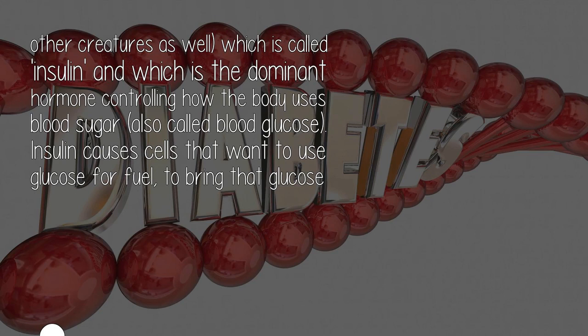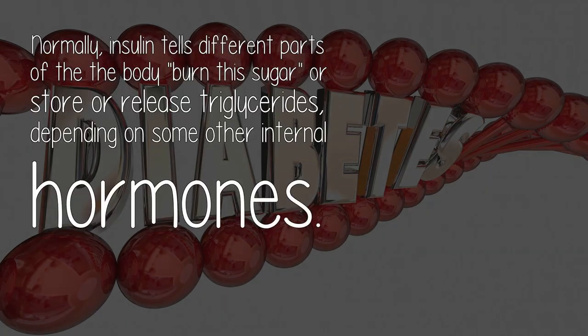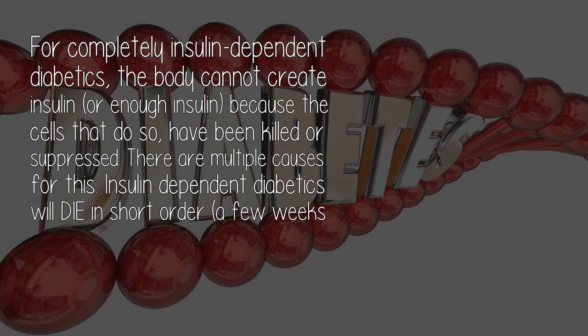Insulin causes cells that want to use glucose for fuel to bring that glucose in from the blood and burn it for fuel. It also causes fat cells to suck up excess amounts of triglyceride, the storable form of fats that the liver can create from sugars or turn back into sugars and other kinds of fuel. Normally, insulin tells different parts of the body to burn this sugar or store or release triglycerides, depending on some other internal hormones. For completely insulin-dependent diabetics, the body cannot create insulin, or enough insulin, because the cells that do so have been killed or suppressed.